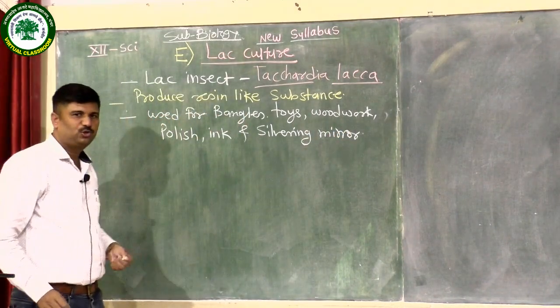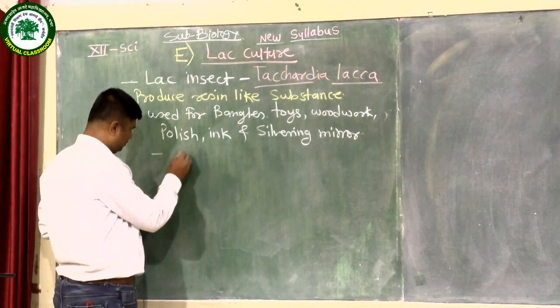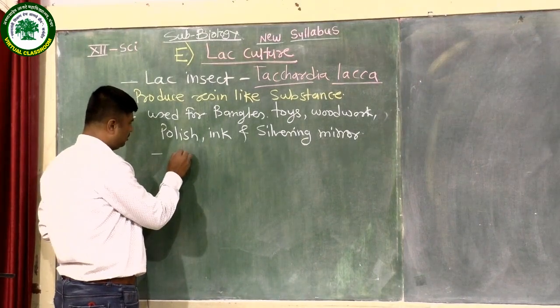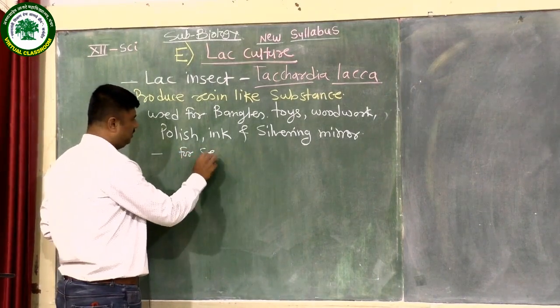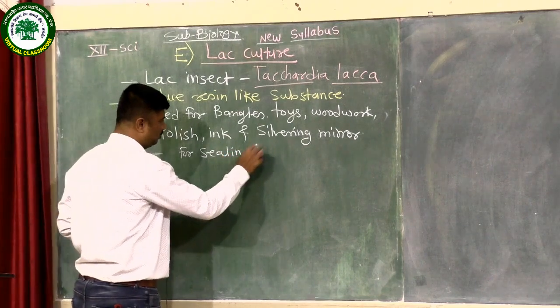It can also be used for sealing the documents.